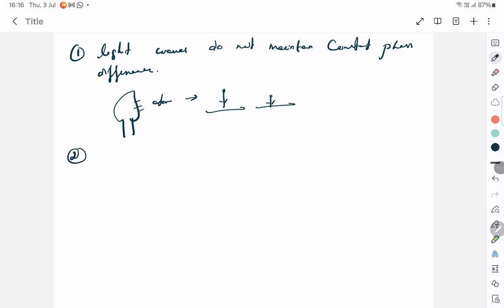So let's go to the second question. What is the phase difference between any two points on a wavefront? A wavefront by definition is the locus of the points which are vibrating in the same phase. Therefore, the phase difference will be 0.